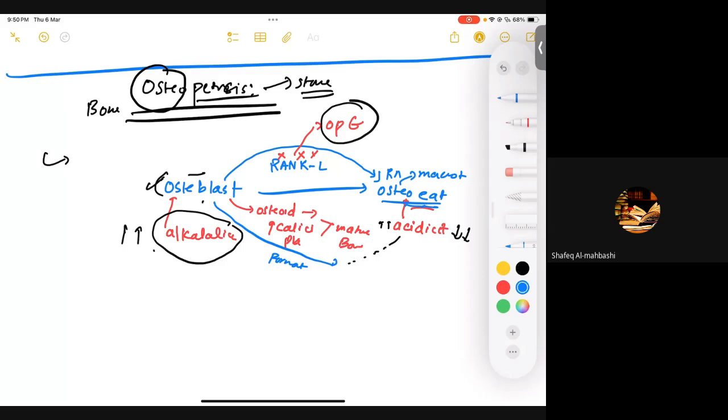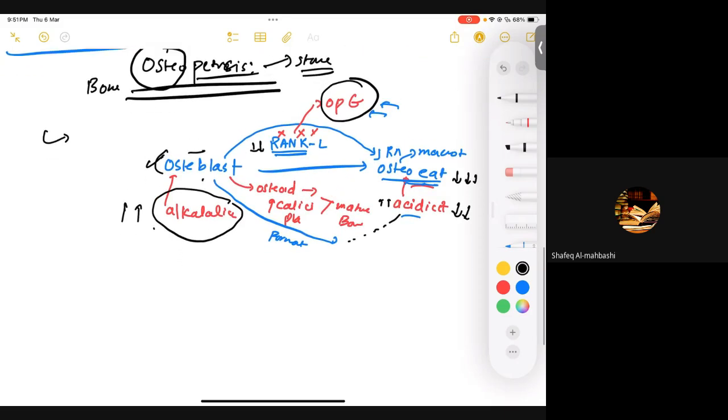OPG again, this whole acidic environment is made by osteoclasts. So if the activity of osteoclasts needs to decrease, OPG comes in, right? So what would OPG do? OPG would decrease the RANK-L receptor signaling, and once that goes down, it's obvious that osteoclastic activity would also go down. Is that clear?